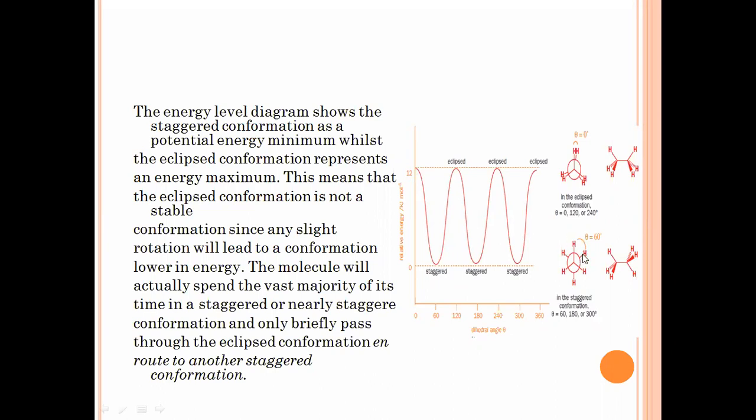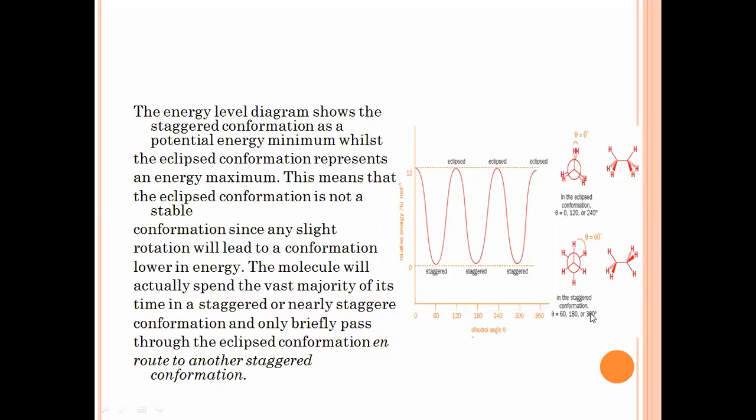Then again, if we rotate this hydrogen by another 60 degrees, the conformation is converted into an eclipsed conformation. Again, if I rotate the same conformation by an angle of 60 degrees, the conformation changes continuously. These carbon and hydrogen atoms rotate, come close together to form the eclipsed conformation, and go far away from each other to form the staggered conformation. So in total, we can obtain 3 staggered conformations and 3 eclipsed conformations when rotation about the single bond of the carbon atoms takes place.